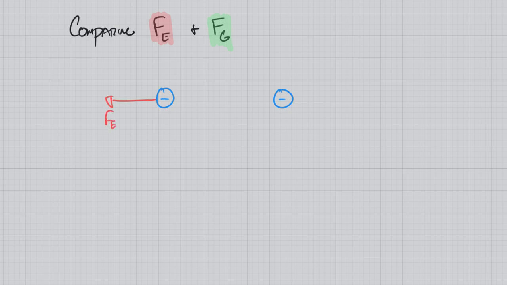So there is some electric force, which is repelling both of these. There's also some gravitational force, which is trying to attract both of these. And those forces that act on either object are going to be identical. I'm not saying the electric force is identical to gravitational. I'm saying that this gravitational and this gravitational are the same, and this electric and this electric are the same.